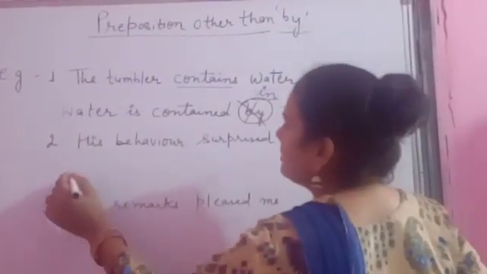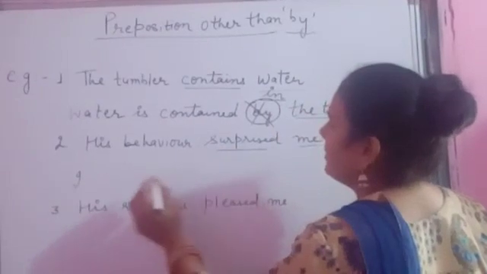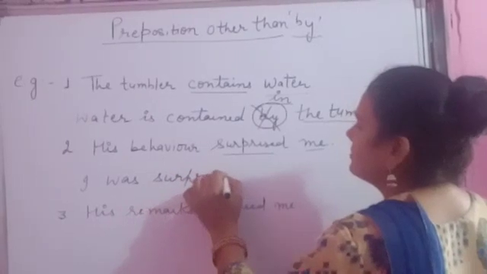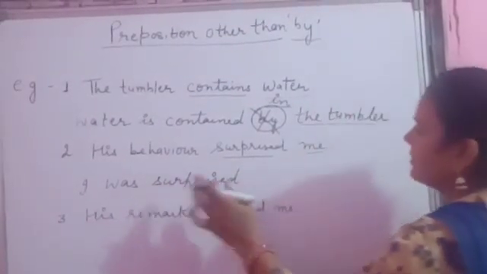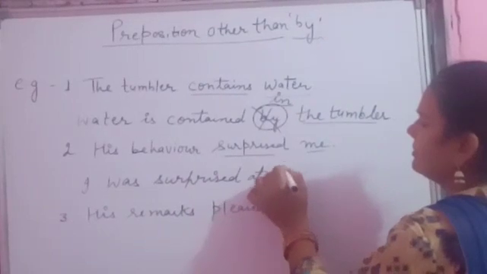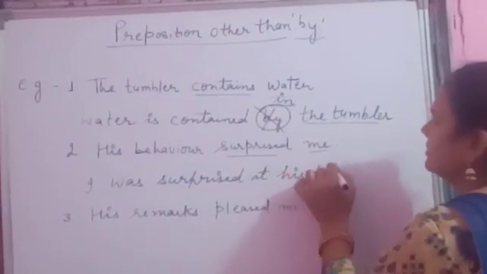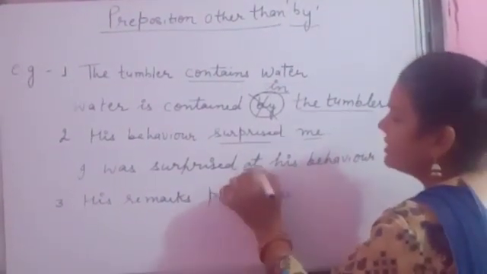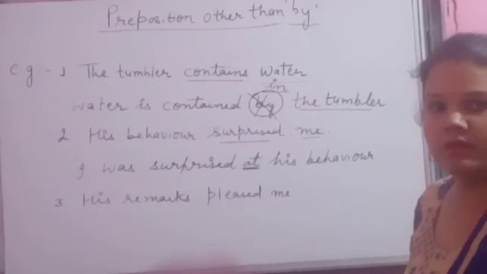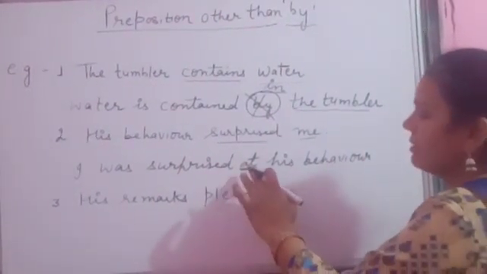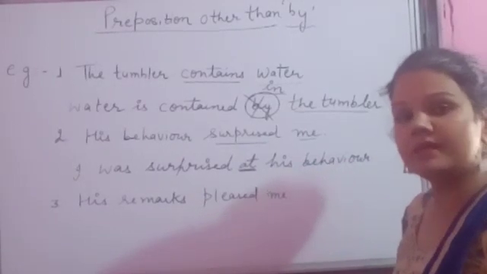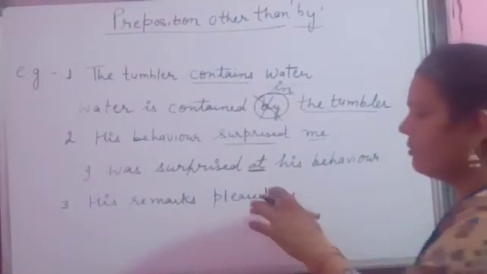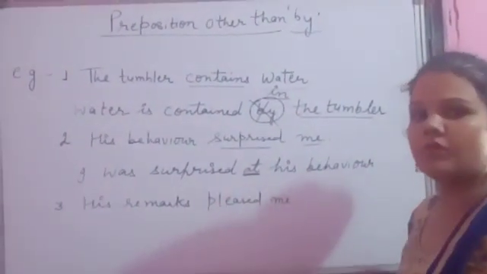In another sentence, his behavior surprised me. Object changes into subject. I surprised, past indefinite. I was surprised at his behavior. At his behavior, not by his behavior. Clear? You have to understand the uses of these prepositions. Surprised at, surprised with. At with his behavior, not with the person. Clear? We will discuss it in detail in the topic of prepositions also.